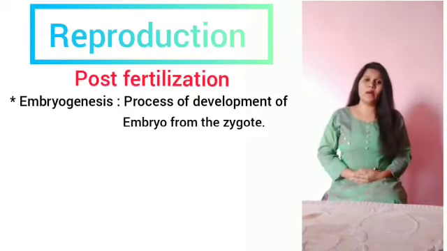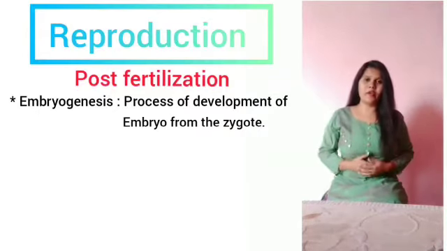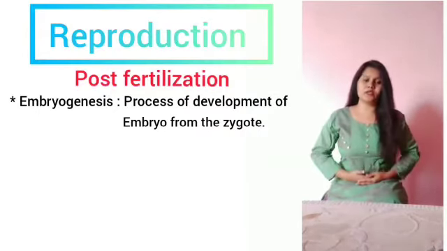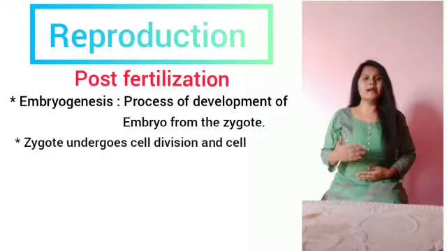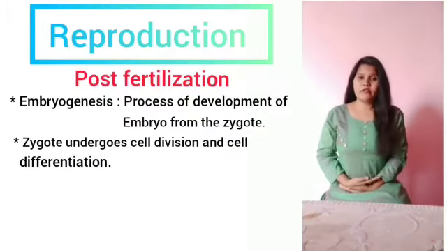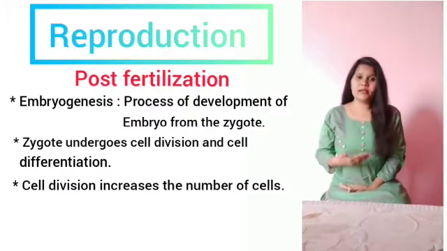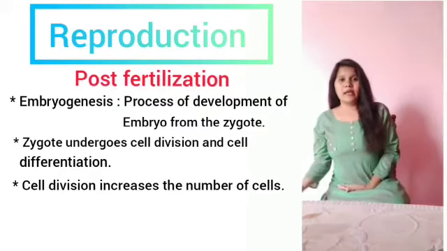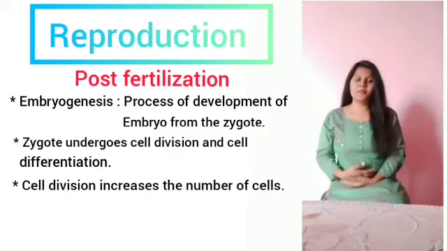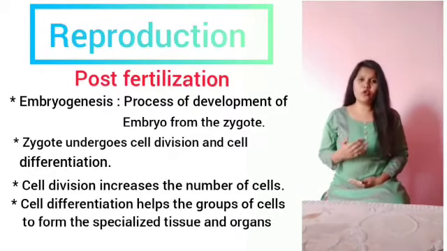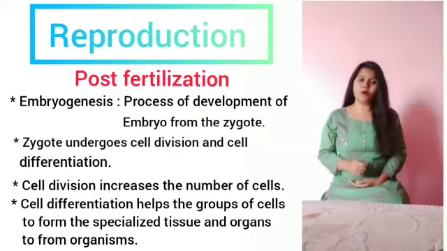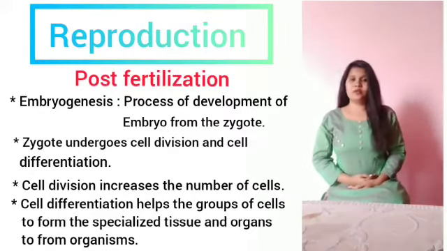And the next topic is embryogenesis. Embryogenesis refers to the process of development of the embryo. In this, the zygote undergoes cell division and cell differentiation. Cell division increases the number of cells, whereas in cell differentiation, a group of cells undergo certain modifications in order to form specialized tissues and organs in the formation of the organism. This is how cell division and cell differentiation occur in embryogenesis.